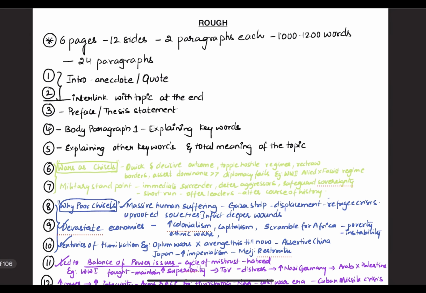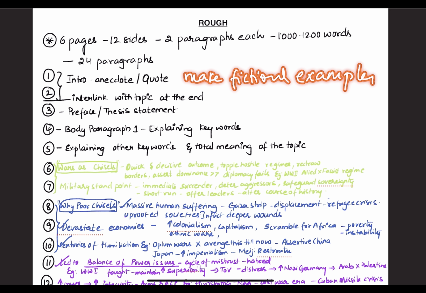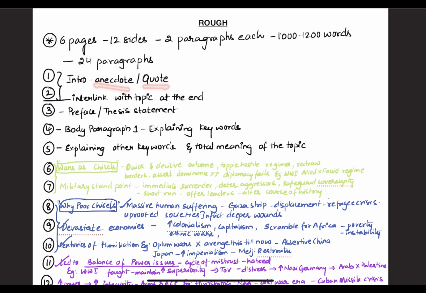So for completing these 24 paragraphs, I will mark 24 points on my rough paper and divide how I am going to write each paragraph and what I am going to write in each paragraph. I have already decided that the first 2 paragraphs will be my introduction, which includes an anecdote or quotation based intro. Or you can even use some made up fictional examples. An intro can be of many types: report based, data based, code based, and anecdote based. Here I am using an anecdote based intro for the first 2 paragraphs.